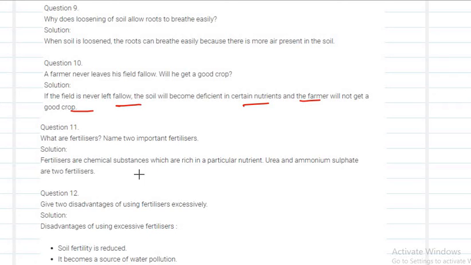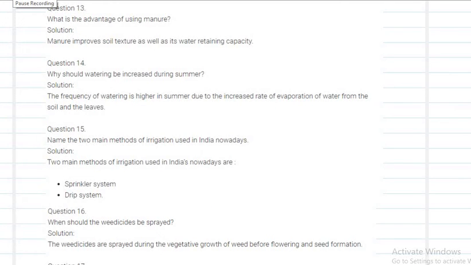What are fertilizers? Fertilizers are chemical substances which are rich in nutrients, that is urea or ammonium. The disadvantages of using fertilizers are that they reduce the soil fertility and result in water pollution. Next, what is the advantage of using manure? Manure improves the soil texture as well as the water retaining capacity. That is the main advantage of using manure.